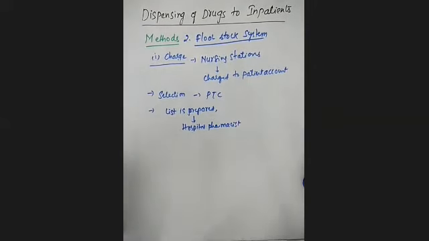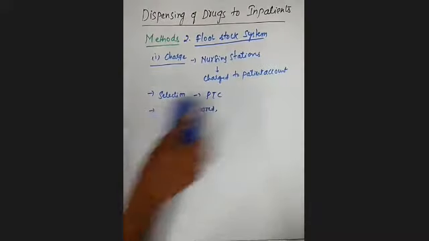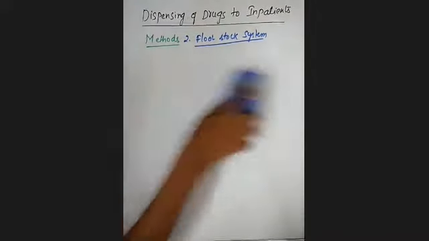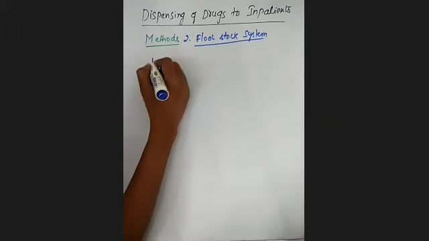So this is regarding the charge floor stock system. I hope you understood what is meant by it. Drugs available in the nursing stations are administered to the patients and charged for. The selection is based upon the PTC, the pharmacy therapeutic committee. After the list has been prepared, it is the responsibility of the hospital pharmacist to make the drugs available in the nursing stations. Next we'll see the non-charge floor stock system. What is meant by this non-charge floor stock system?